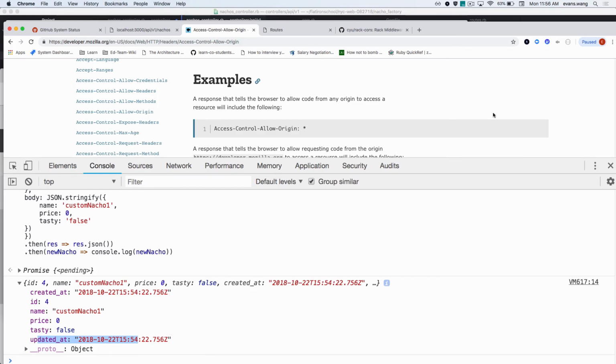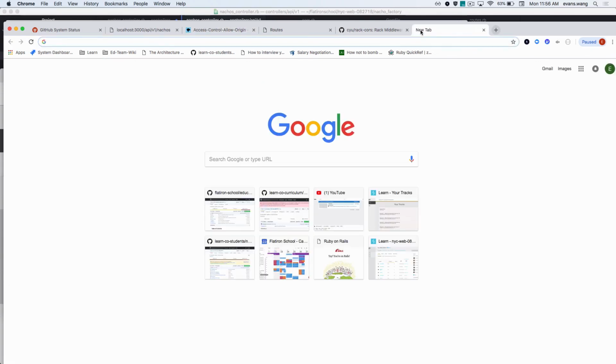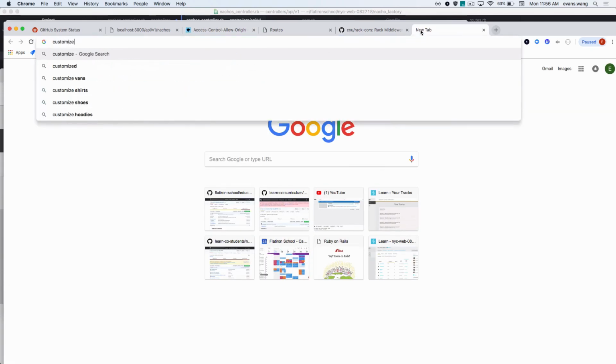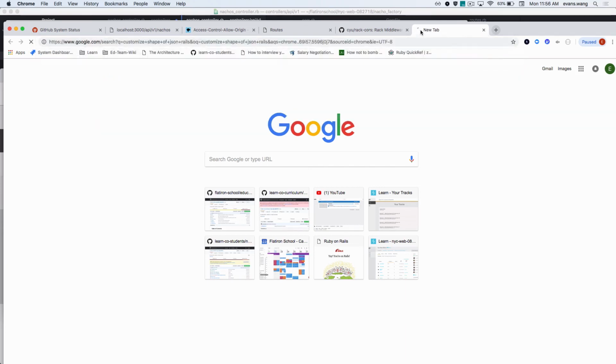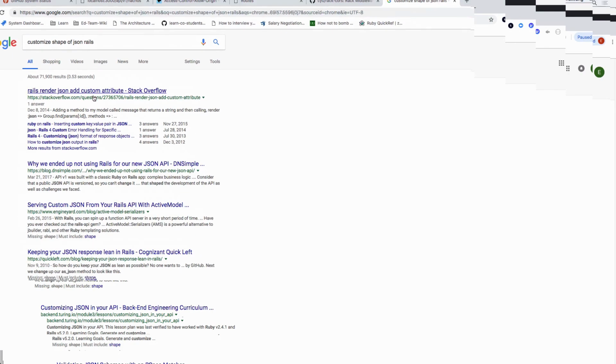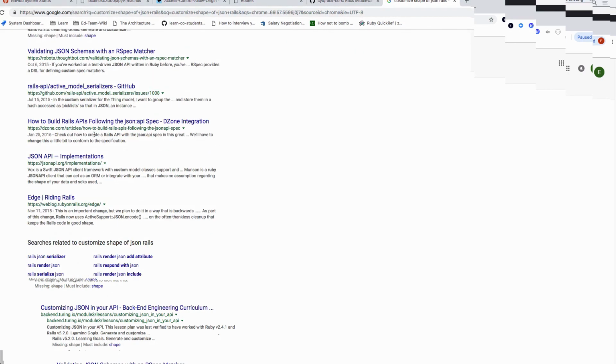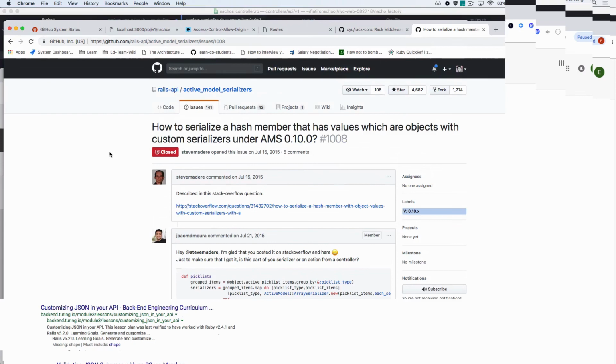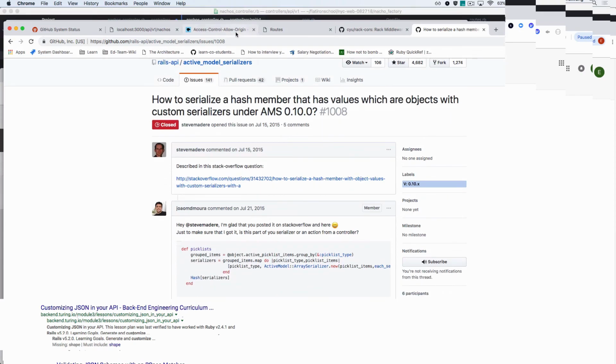There is a way. If I don't know what it is, I want to customize the shape of JSON in Rails. Let's see what comes back here. Add custom attribute. What's this? Rails API, Active Model Serializers. Let's take a look. Wasn't my first one, but I'll get to it eventually. Cool. Great. Issues. Cool. Let's take a look at the code.